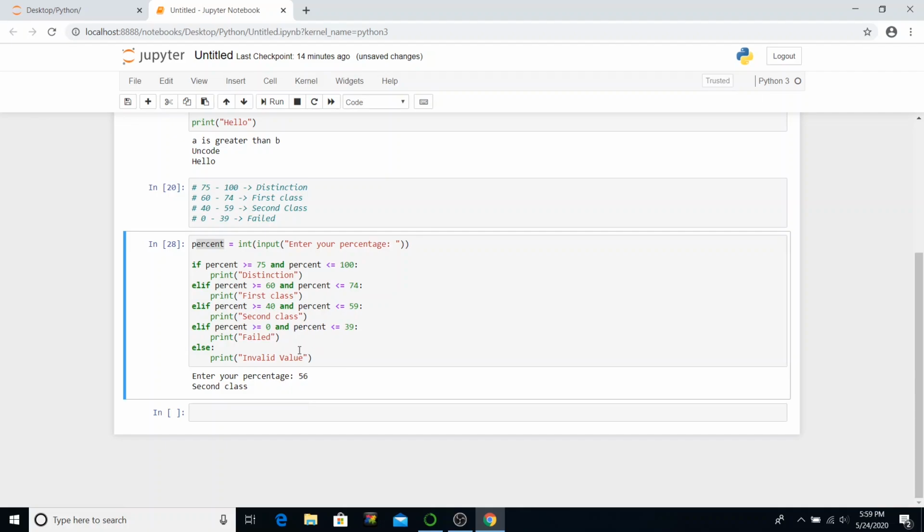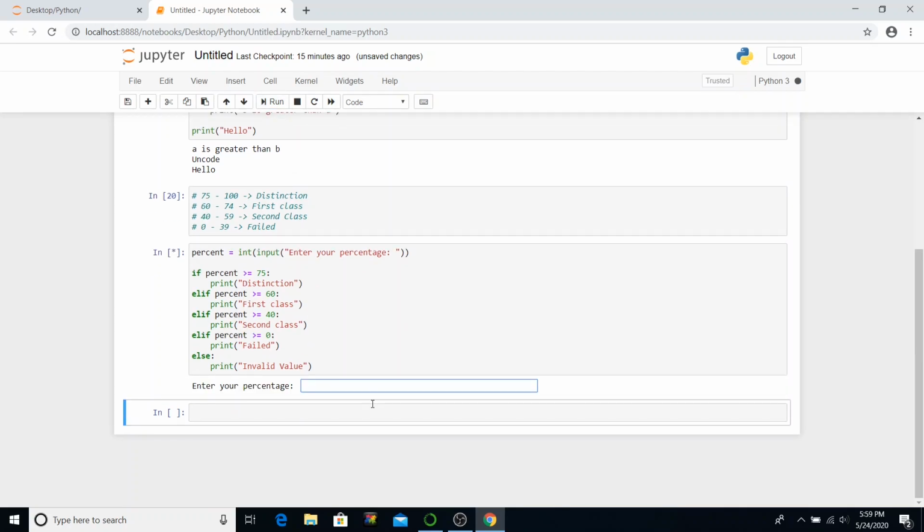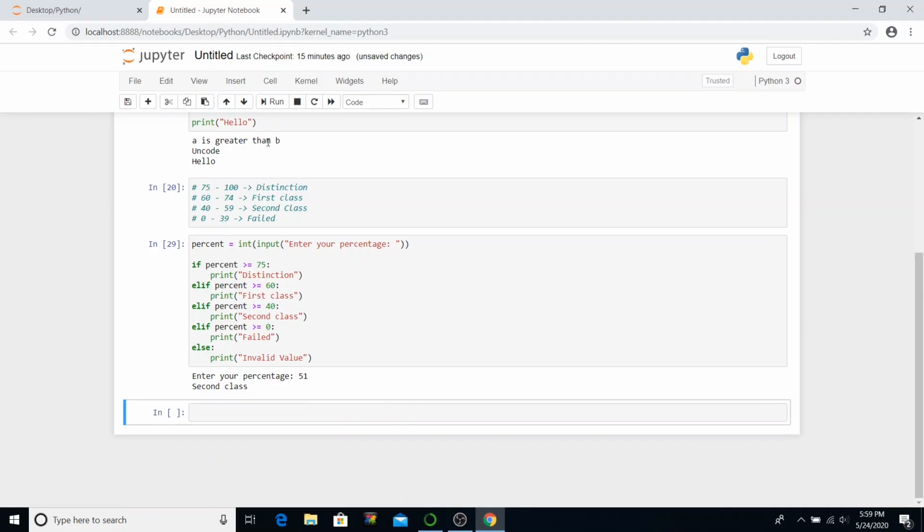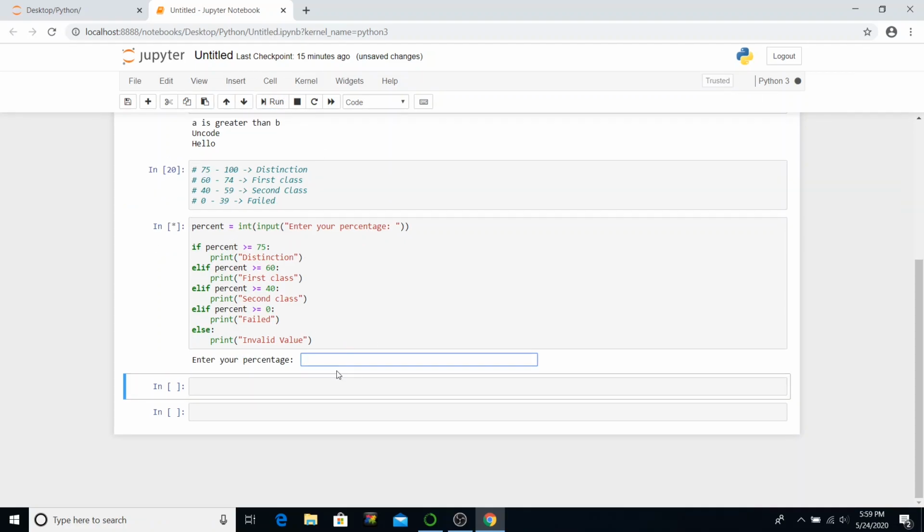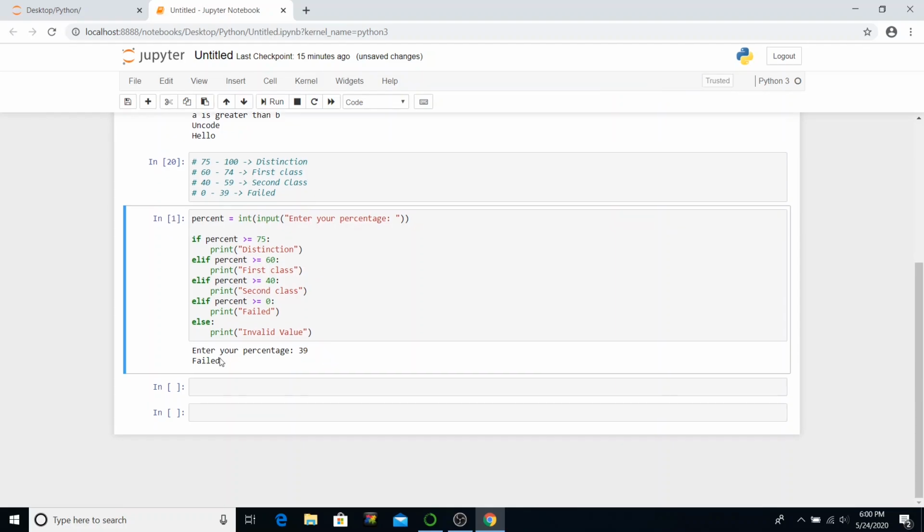So I think we can simplify it further. What if else does is, if you have a value and the condition is true for any of the if else statements, the next ifs or else ifs are not executed. So we can simply get rid of this part actually. So it will still work. Let's see. Run it. It's 51. Enter, second class. We try running it again. 39, and enter. It says failed.